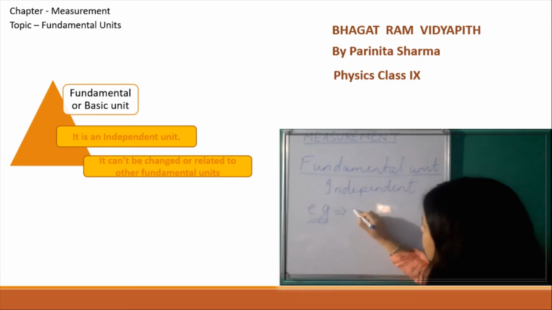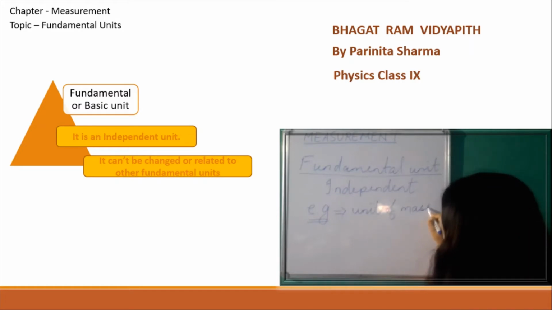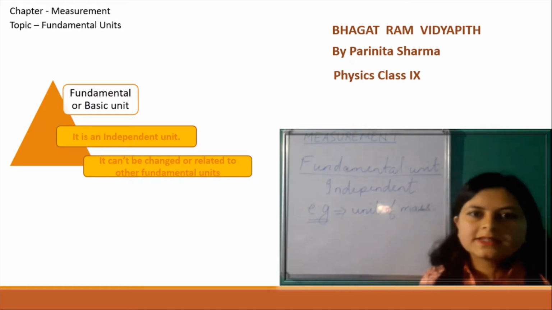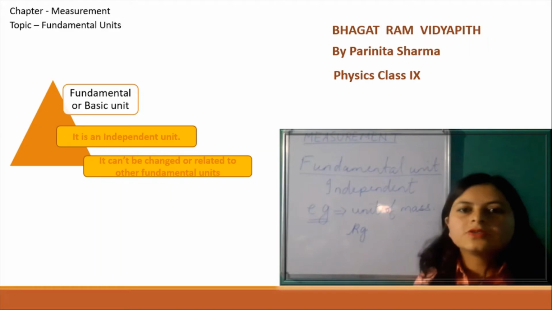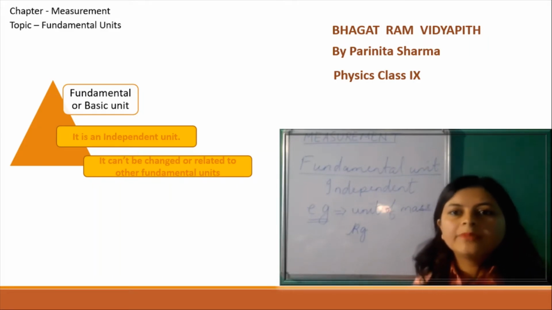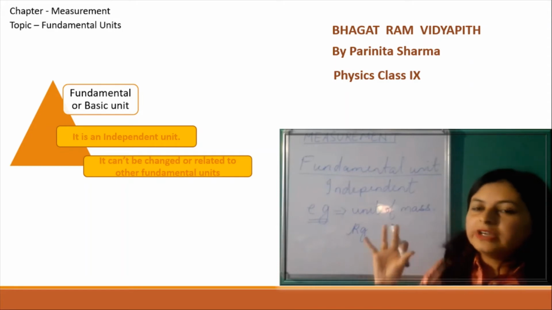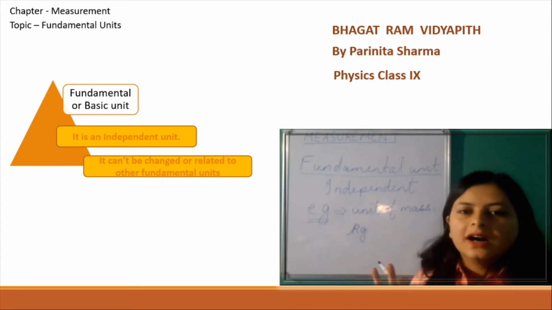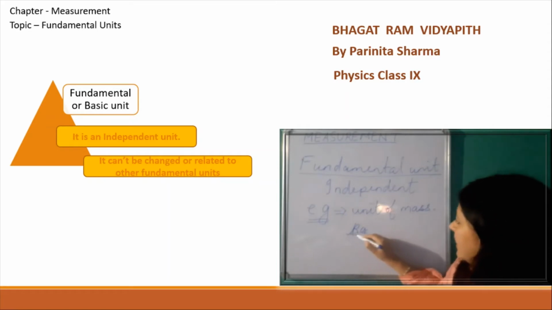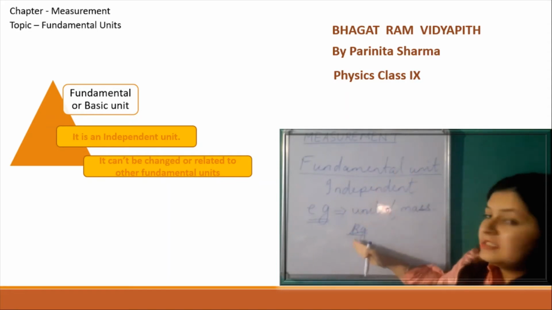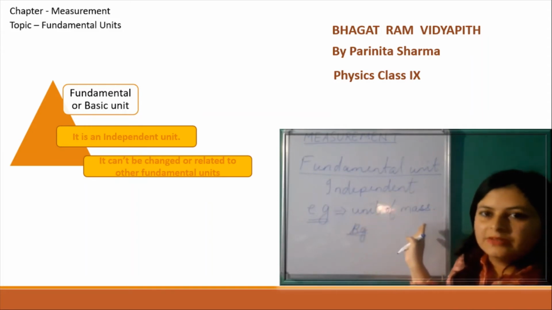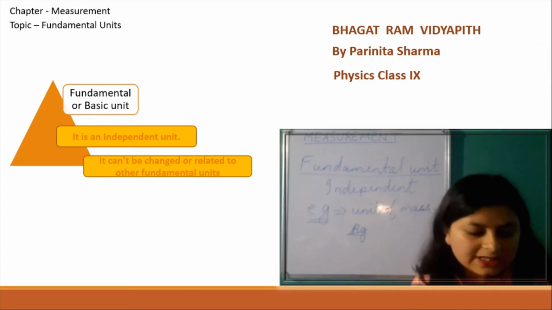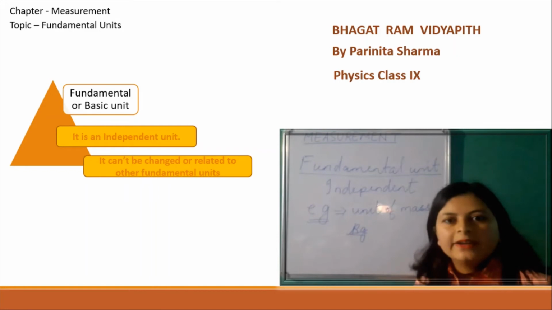For example, unit of mass. If I go to the standard system of unit, the unit of mass is kilogram, kg. To express kilogram, you don't have to take the help of other units like the unit of time. You don't need to use second, or meter, to express kilogram. It is standing on its own. You cannot change it into any other fundamental unit, nor can you relate kilogram to any other fundamental unit. That is the meaning of fundamental or basic unit, and as I told you, it is independent of any other unit.